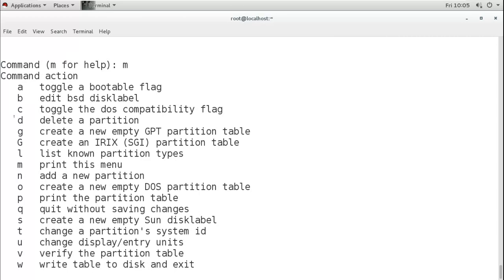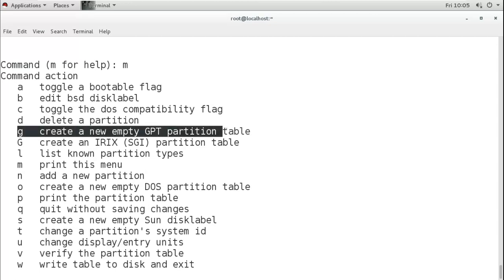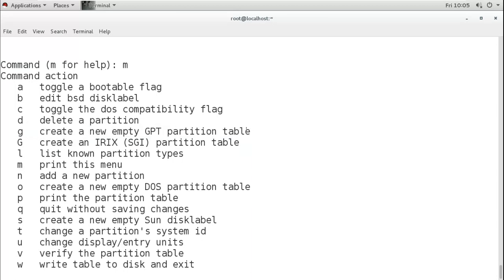Now this will be used, and this is useful. D. D is to delete a partition. If you want to delete any partition, you will use D. Now g is to create a new empty GPT partitioning table. Remember GPT is a partitioning style. So if you want to make this hard disk a GPT, then you can use g. Now remember, you can do this only when you are having a fresh hard disk where there are no partitions. If this hard disk contains partitions, you can't do this.